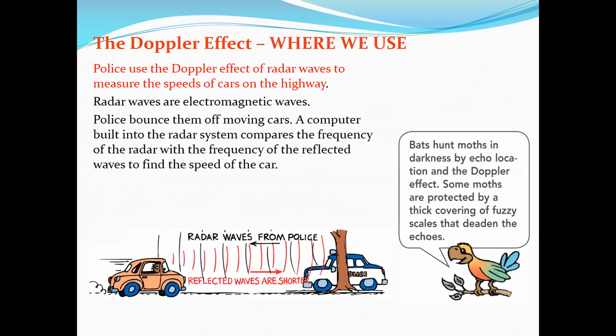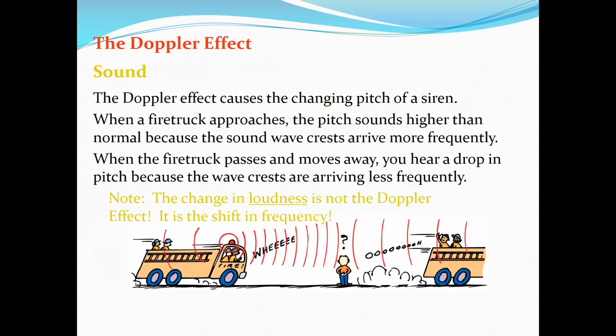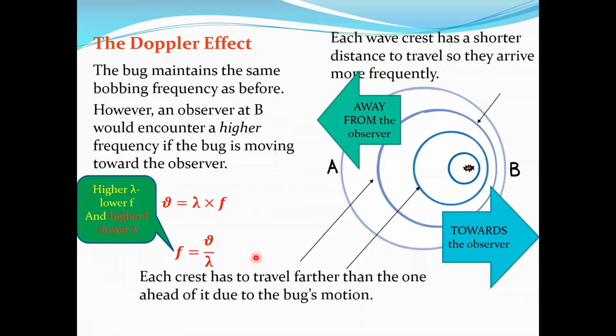Where do we see this Doppler effect? I'm just going to talk about sound. The Doppler effect causes the changing pitch of a siren. For example, when a fire truck approaches, the pitch sounds higher than normal. Similar to the bug, there are sound waves. In front of the moving source, the wavelength becomes smaller, the speed is the same, and the frequency is going to be higher.